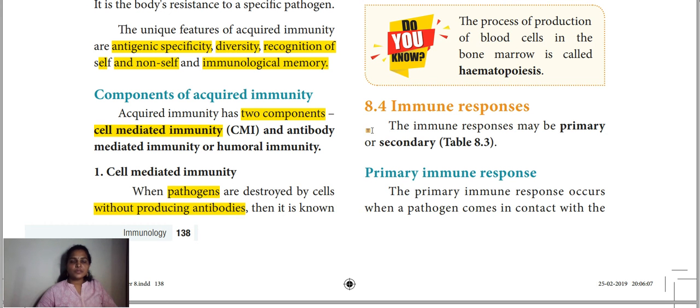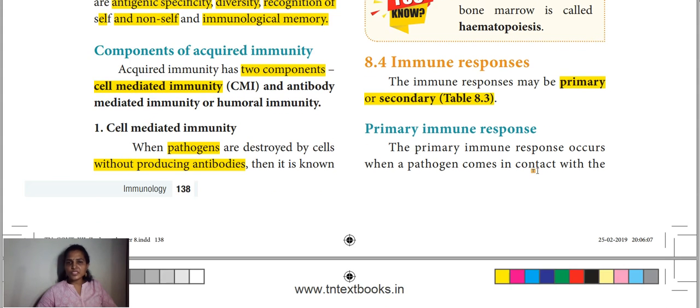Hi everyone. Now we are going to discuss immune responses, how our immune system responds. So here there are two types, primary and secondary immune response. What is primary? Primary means first, right?